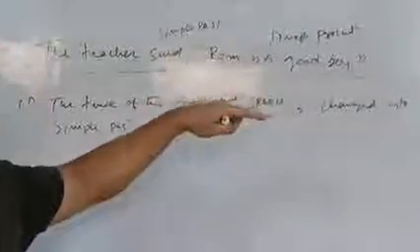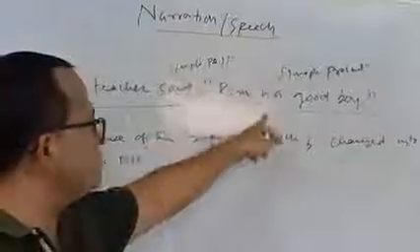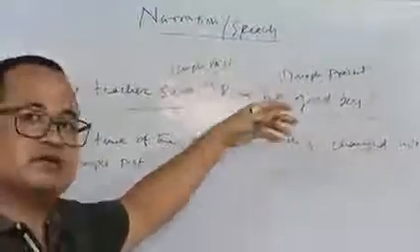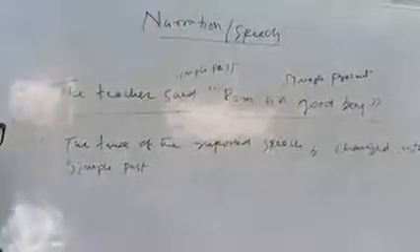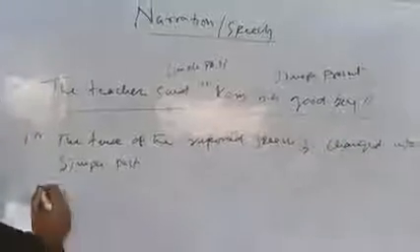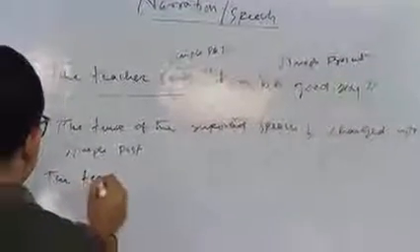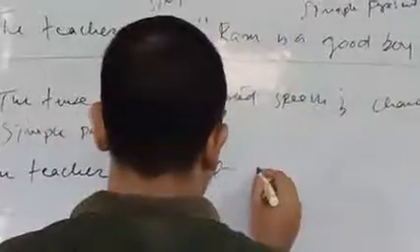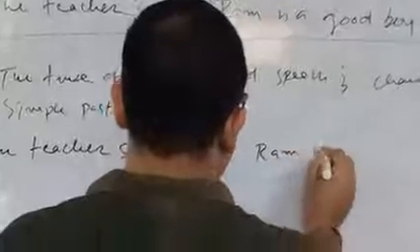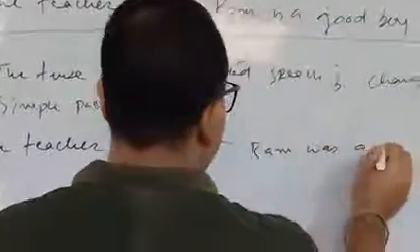One thing I am saying again, it is very important: if the reported verb is present, then there is no change. Okay, so I am going to solve the problem. The teacher said that Ram was a good boy.